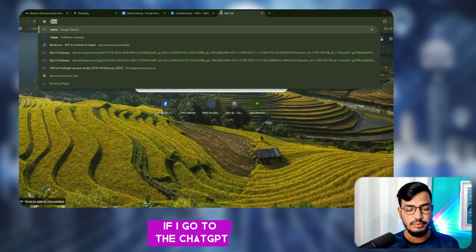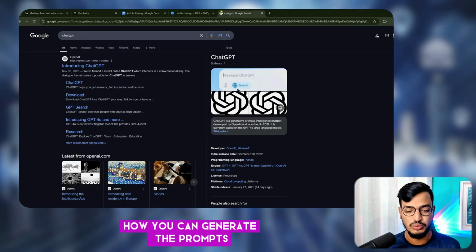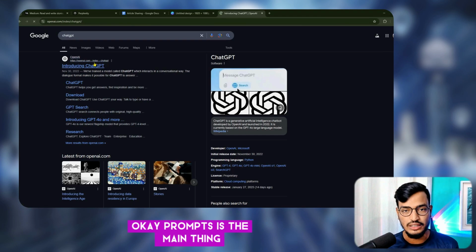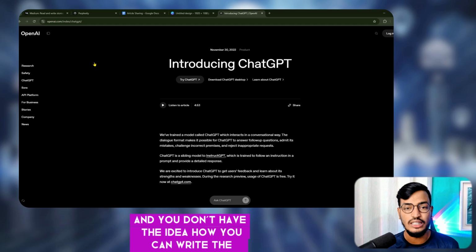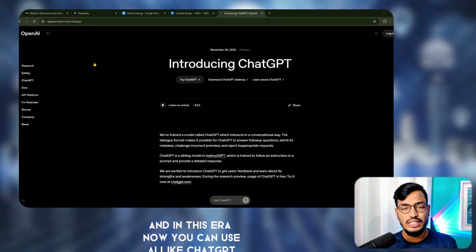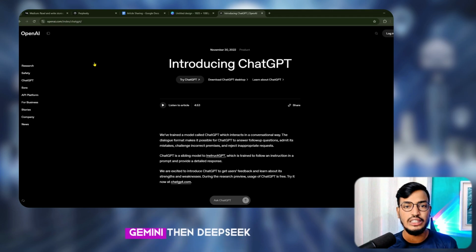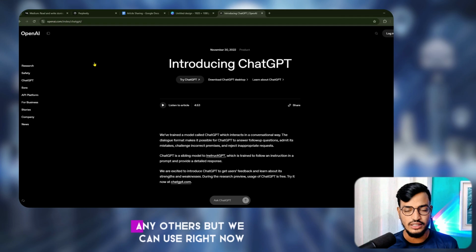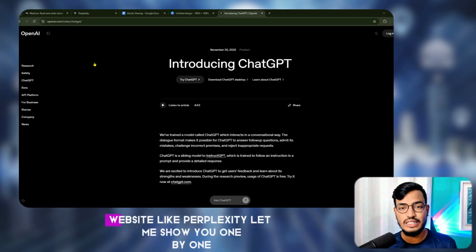If I go to ChatGPT, suppose first of all you need to understand how you can generate the prompts. Okay, prompts are the main thing because you don't have enough time and you don't have the idea how you can write the articles. That's why there are lots of AI tools in this era. Now you can use AI like ChatGPT, Gemini, DeepSeek, any others. But right now we can use a big article related website like Perplexity. Let me show you one by one.